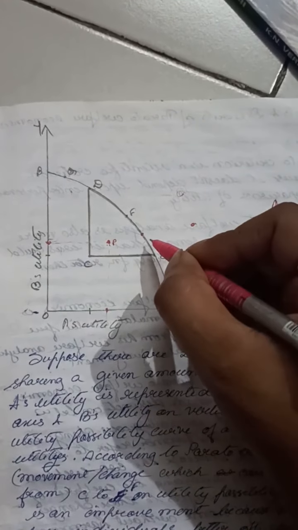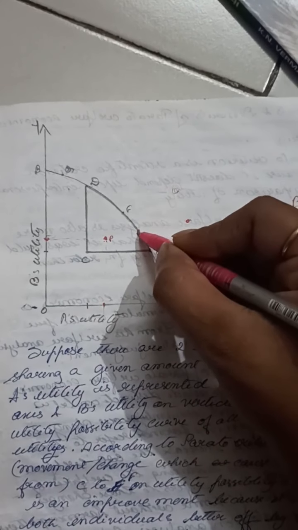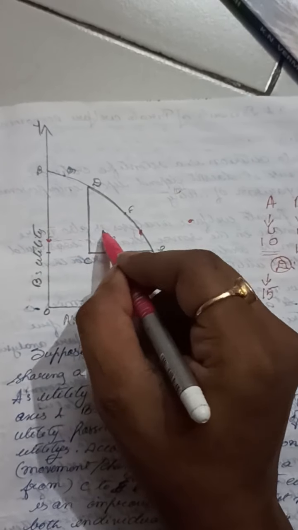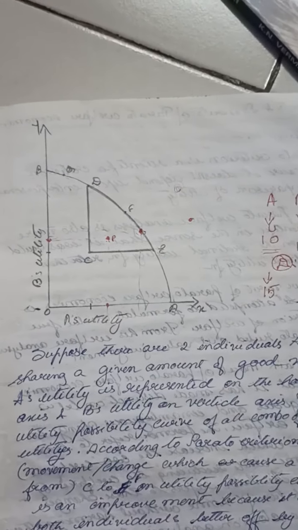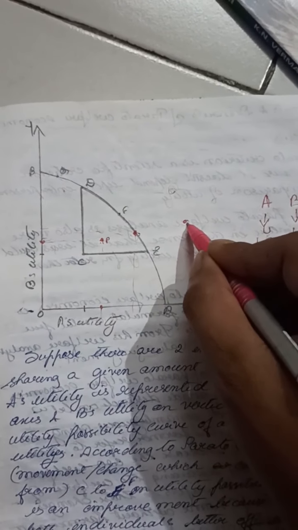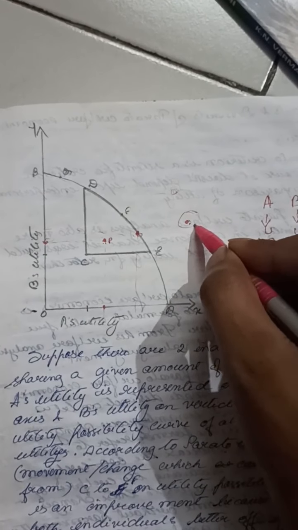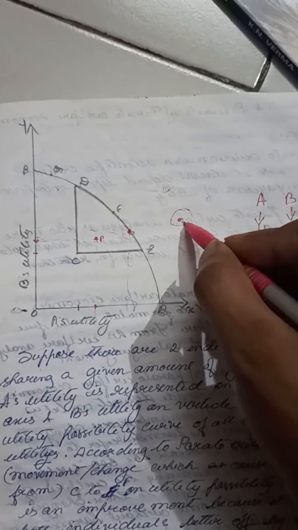If A and B are at this other point, they attain a higher utility level compared to P, but they have to use up all their resources. They do not have any resources left, and they are incapable of achieving the level of satisfaction beyond it, because they do not have that much resources to reach that point.